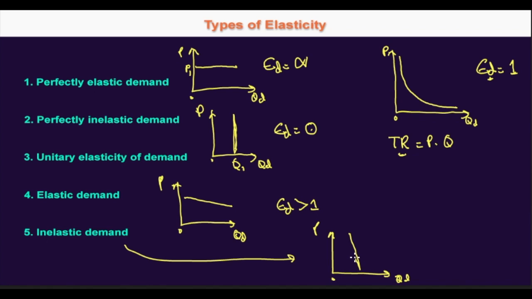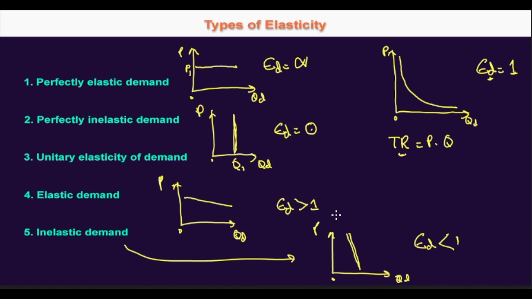When there is a change in price, there will be a very small change in the quantity demanded. So here the elasticity of demand would be less than 1. Essential products would fit into this graph, for example rice, food, beverages, clothing, because they will not be so responsive to price.